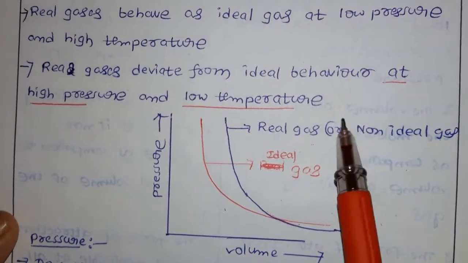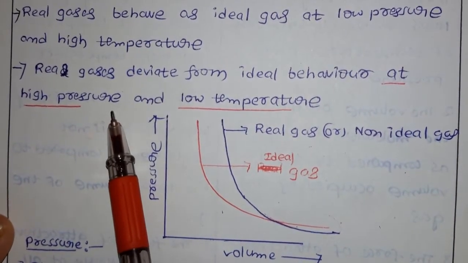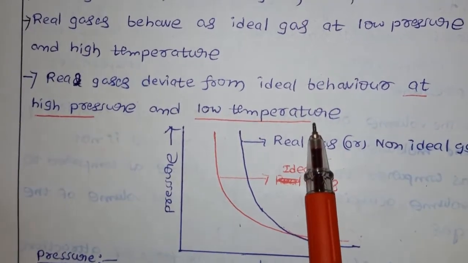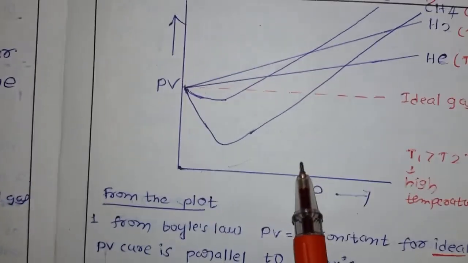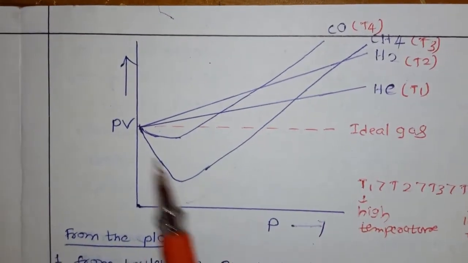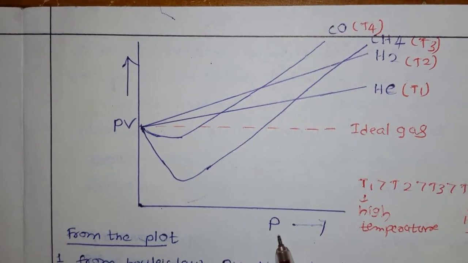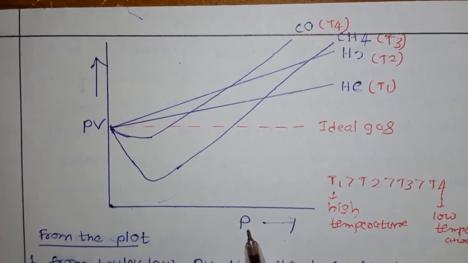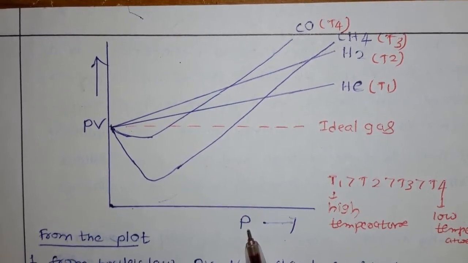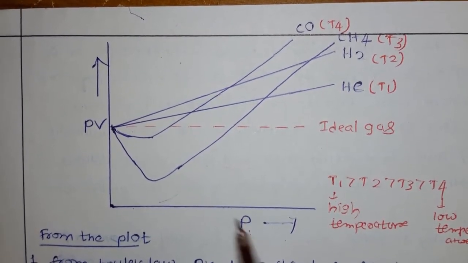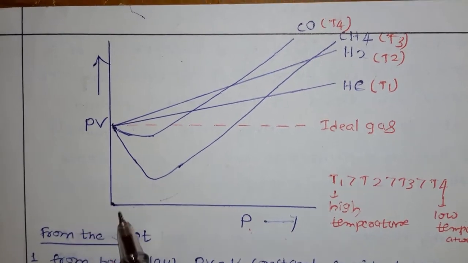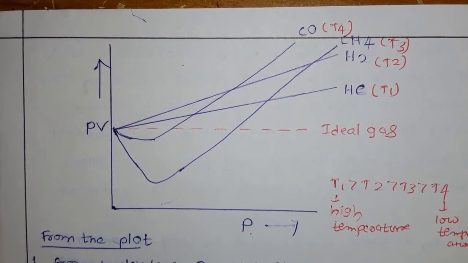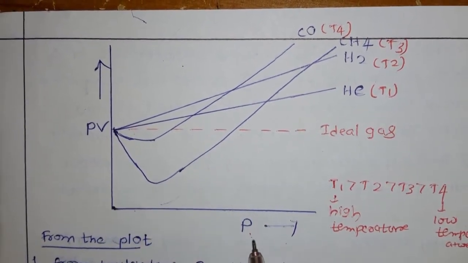Next, at high pressure we already discussed. Now come to low temperature, where the gas is going to deviate. How? For explaining low temperature I am taking another graph, the PV versus P plot. So here we have two conditions to explain the deviation: high pressure and low temperature. At high pressure we already discussed. Now at low temperature our gases are going to deviate from the ideal behavior. For that I took the PV versus P plot.